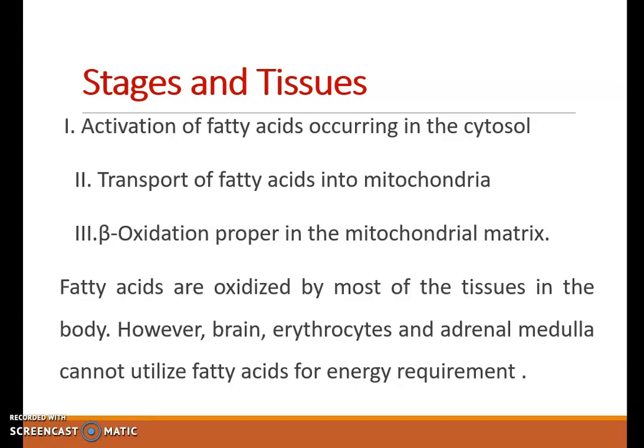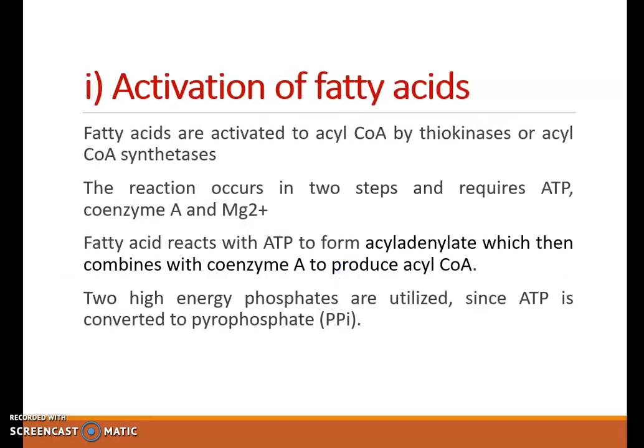First is activation of fatty acids which occur in cytosol. Second, transport of fatty acids into mitochondria. And third is beta oxidation which occurs in mitochondrial matrix. Now, fatty acids are oxidized by most of the tissues except brain, erythrocytes and adrenal medulla.